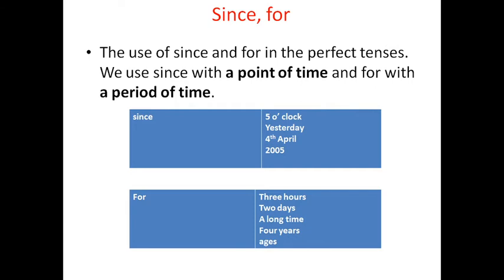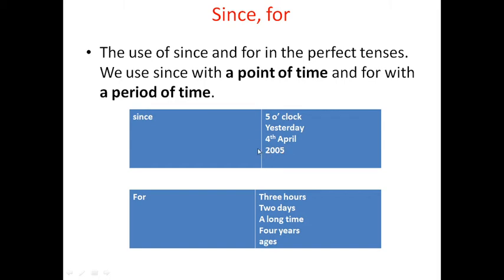Okay, so since and for. The use of since and for in the perfect tense. We use since with a point of time and for with a period of time. For example, point of time: since 5 o'clock, since yesterday, since 4th April, since 2005.